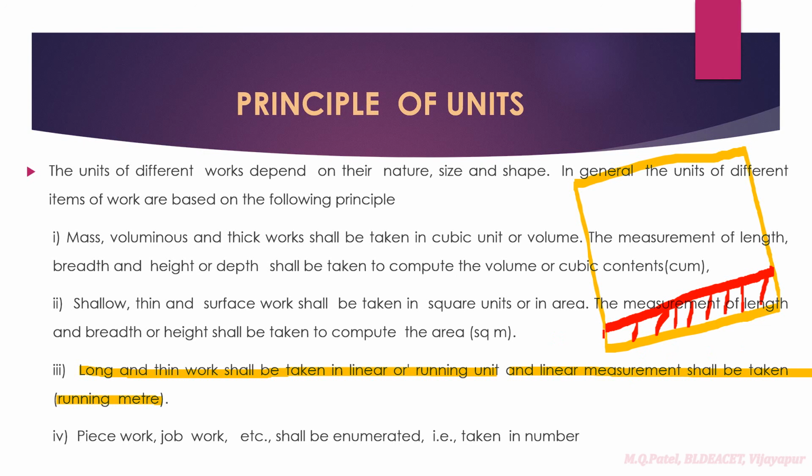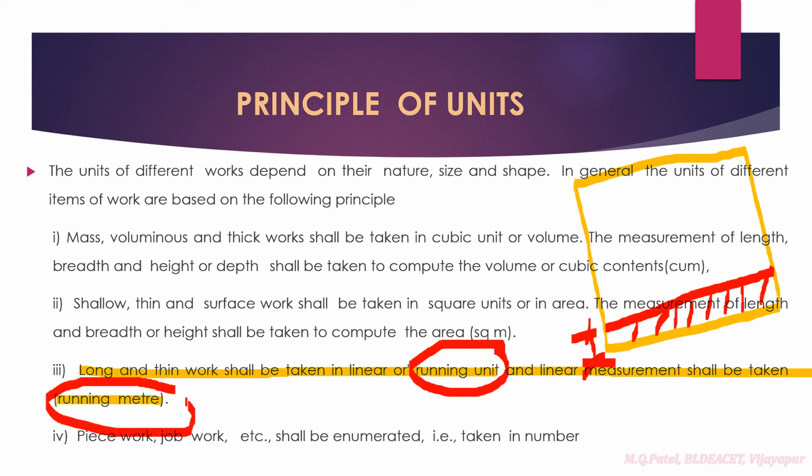If you see the height of this skirting work, it is fixed, like 3 inches or 4 inches. Height is fixed, and the thickness of that tile will also be fixed. Only what is the variable now? Only the length is going to vary, it depends upon the length of the wall. So this type of item we measure in running units, or we call it running meters. That means we only measure the length.